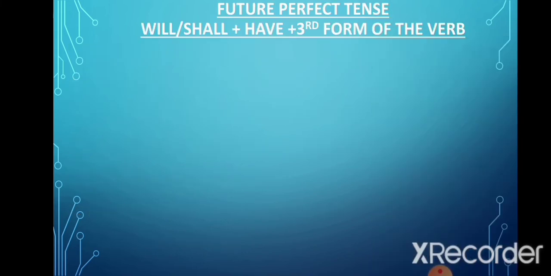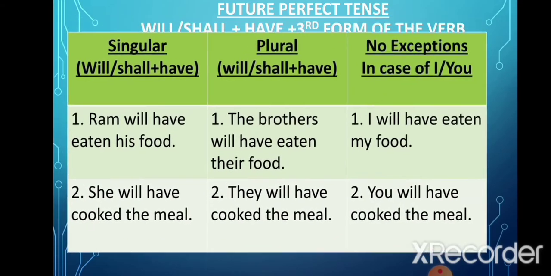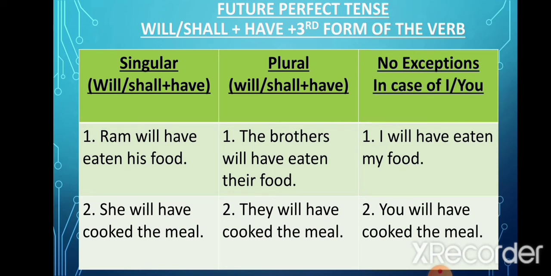Now in such sentences we use the third form of the verb, which is also called the past participle, and before that we use will have or shall have. And again the rules are the same for all the subjects, whether the subject is singular, plural, or I or you are used as the subject. For example, Ram will have eaten his food, she will have cooked the meal. Here the third form of the verb is eaten. Here the third form of cook is cooked, and we have used will have before the verbs.